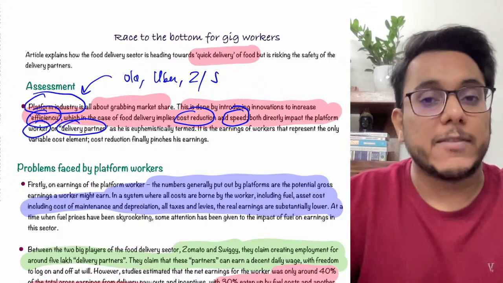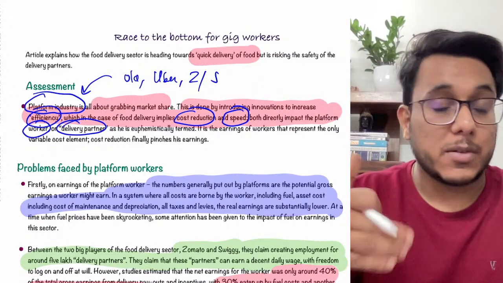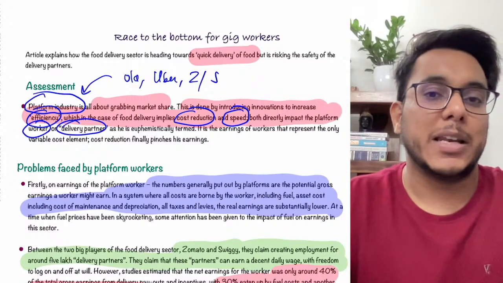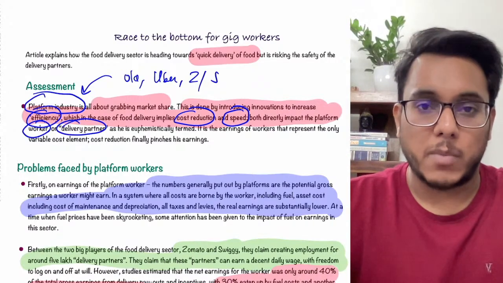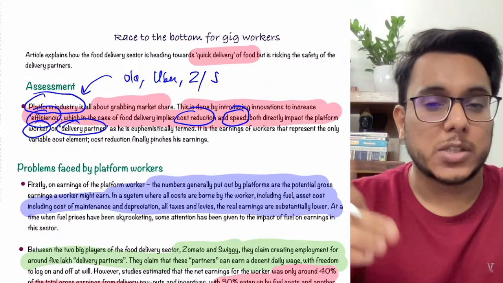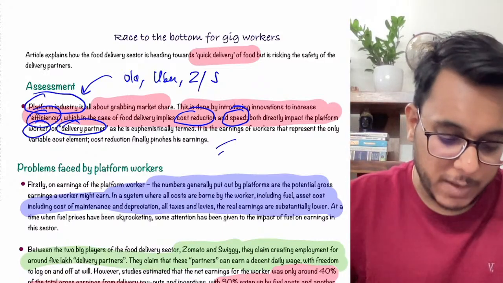Many times the wages given to these people will be reduced. Who will suffer? The worker. Or as the speed is to be increased, when they are delivering food in less than 10 minutes, they might not be able to follow traffic norms. Many times they might take shortcuts, or routes which might not be very safe. So this is a problem.